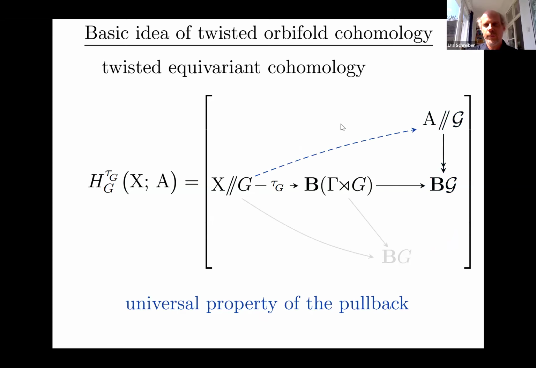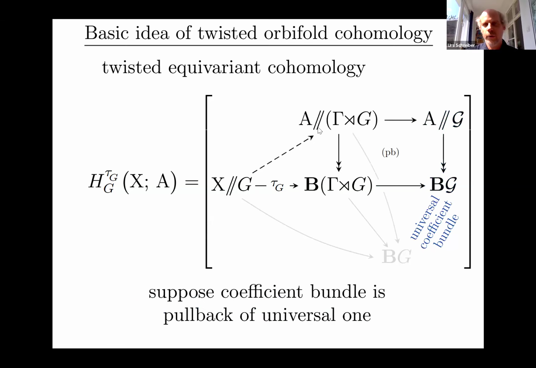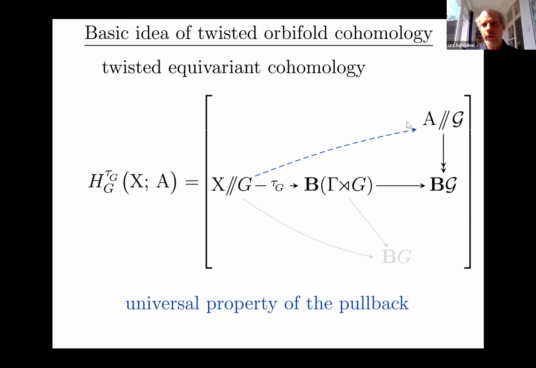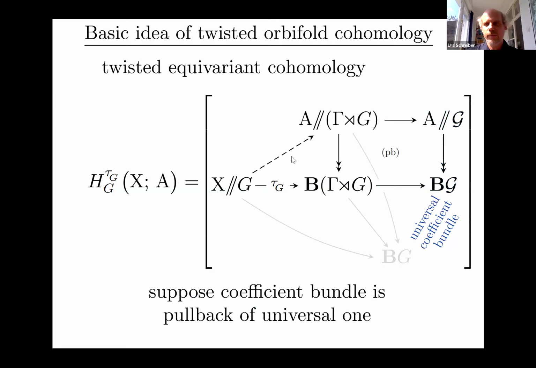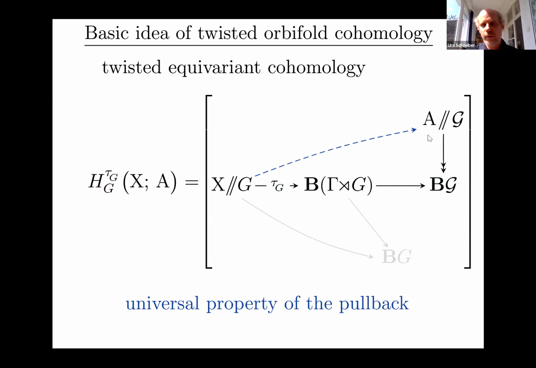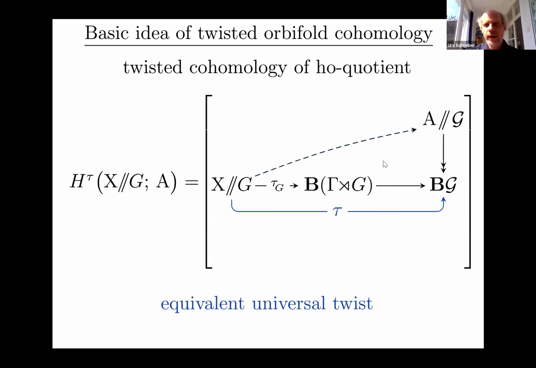That's just the universal property of the pullback. A map into the pullback is just the same thing as having a cone over the original diagram. That's really what's happening here. So if this comes as a pullback, we can just as well look at the maps that go all the way. But for those, it's interesting, of course, that they're twisted by this map here that also no longer explicitly talks about G. It just goes from our stack all the way to this universal coefficient thing.